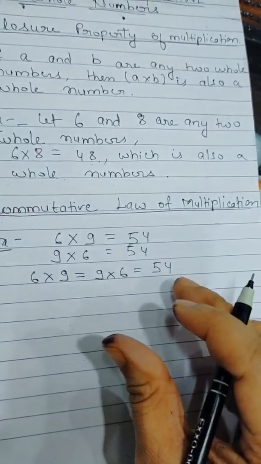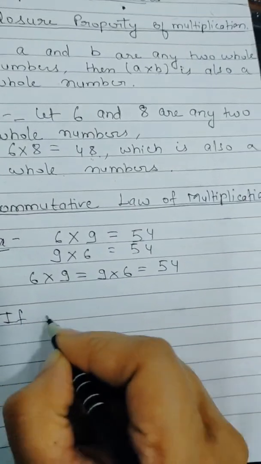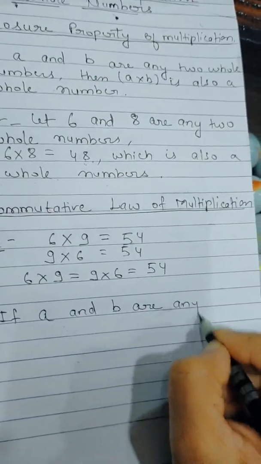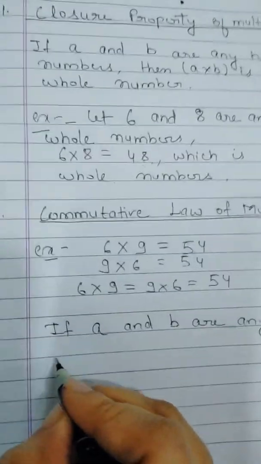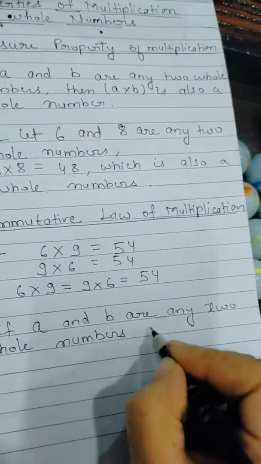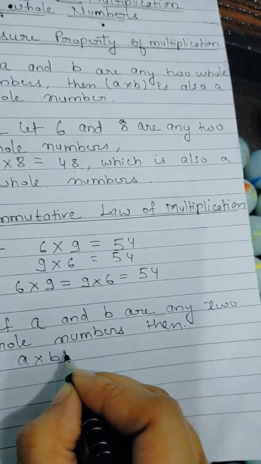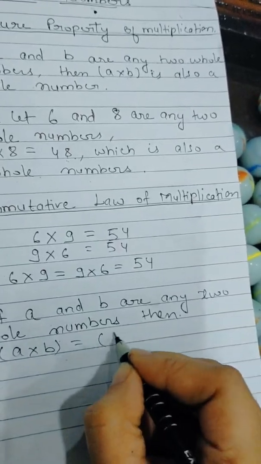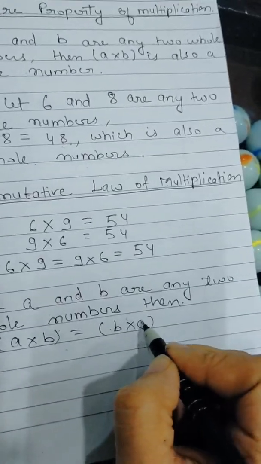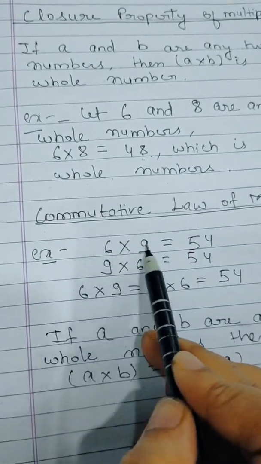Now what is the commutative law? If A and B are any two whole numbers, then A into B, if you change its order, there will be no effect, equals B into A. So we have already seen that there is no effect on multiplication on changing the order.